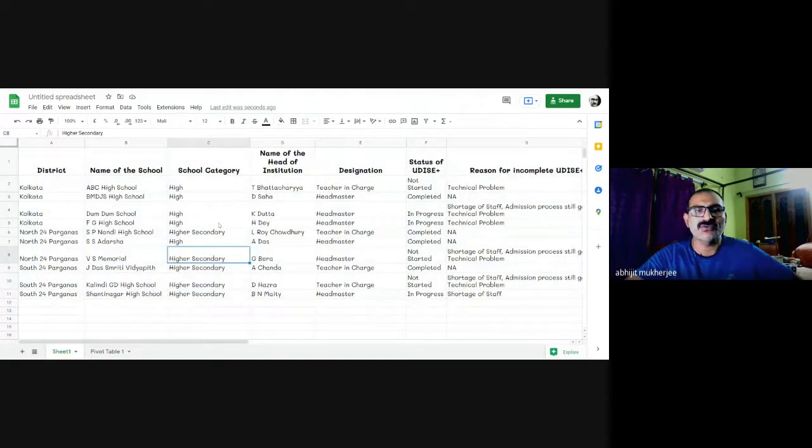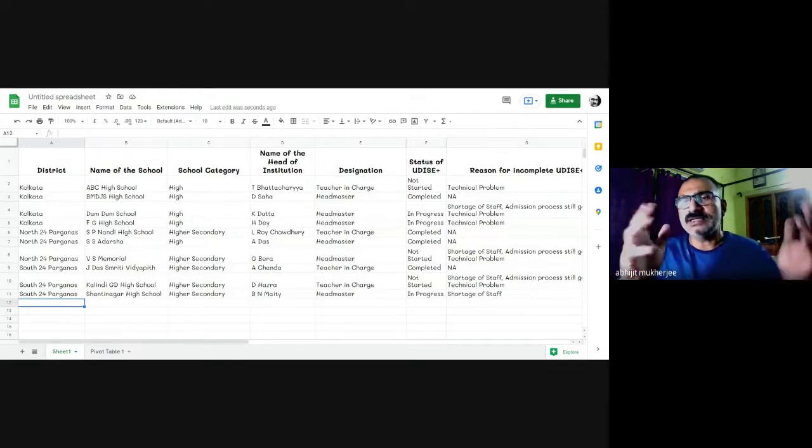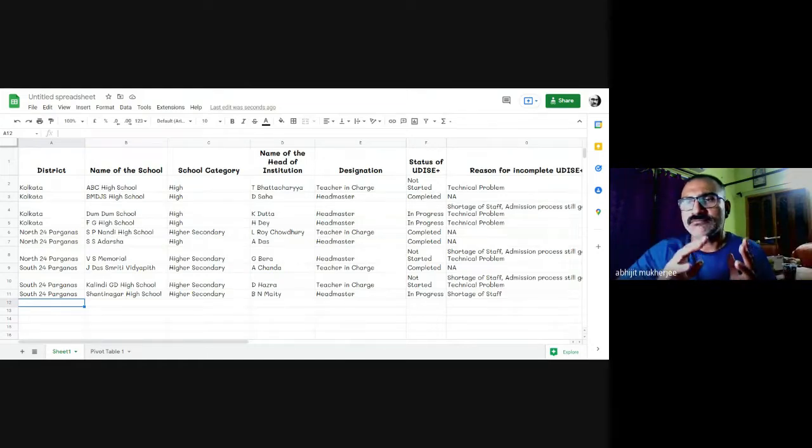Suppose a new row is added here. Let me imagine a hypothetical situation.